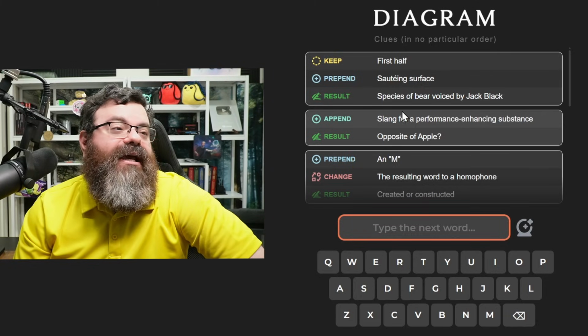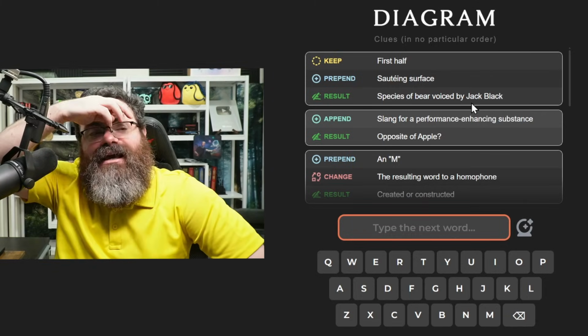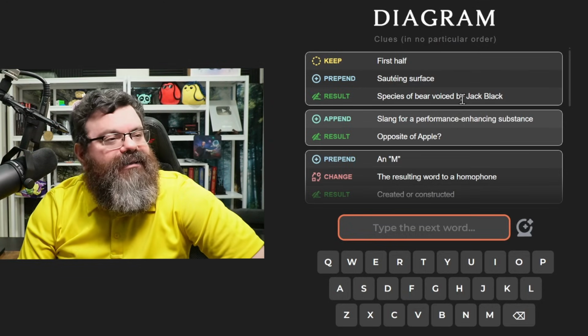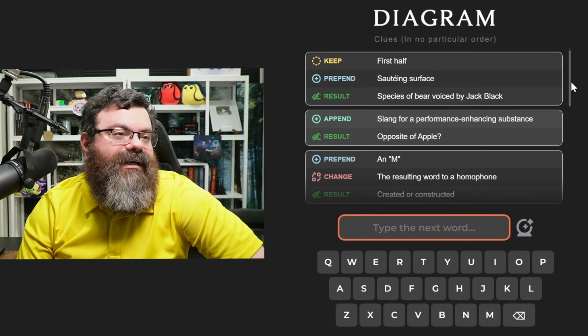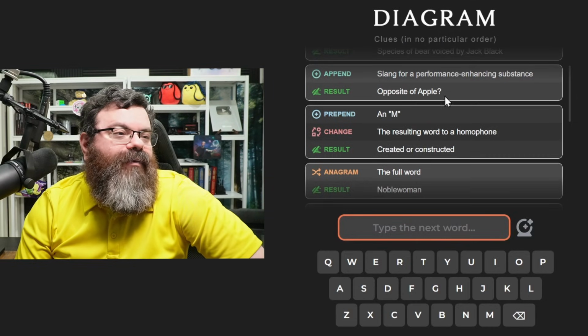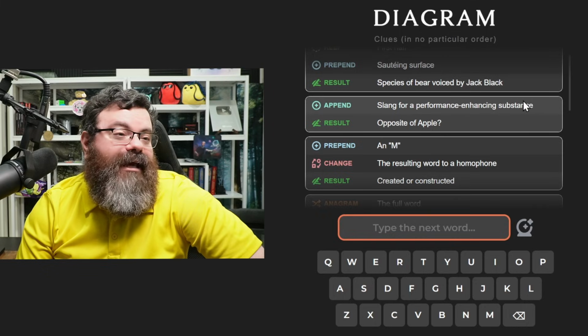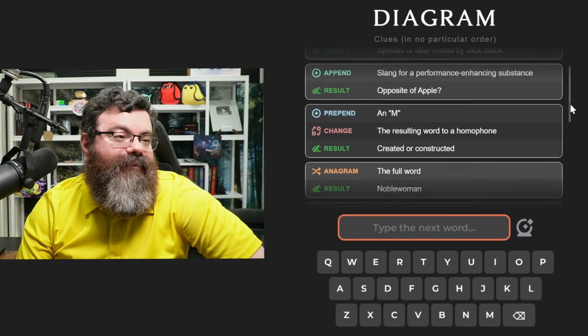So what we need to do is wait for when we have a word that's just the first half of it, which is DA. So a four-letter word that starts with DA. And then we're going to have panda. So that's not the clue for diagram. We want the opposite of apple, slang for a performance-enhancing substance. So we just take what we have and we append slang for a performance-enhancing substance, and that's going to give us the opposite of apple. That's probably not this diagram here.